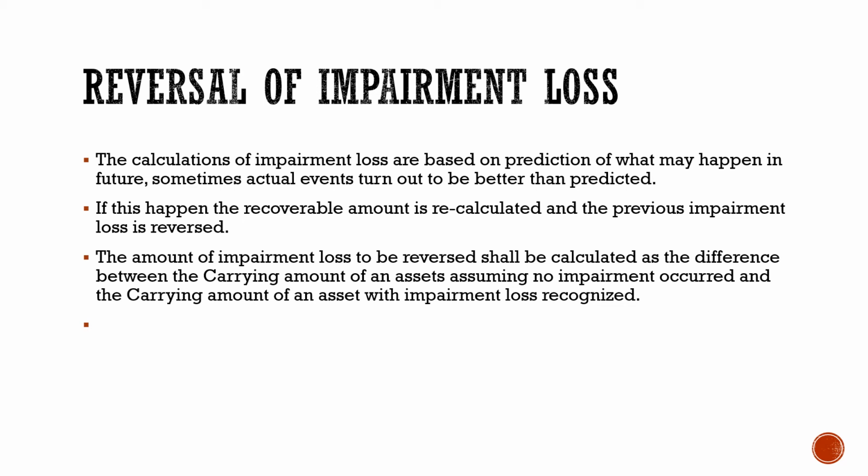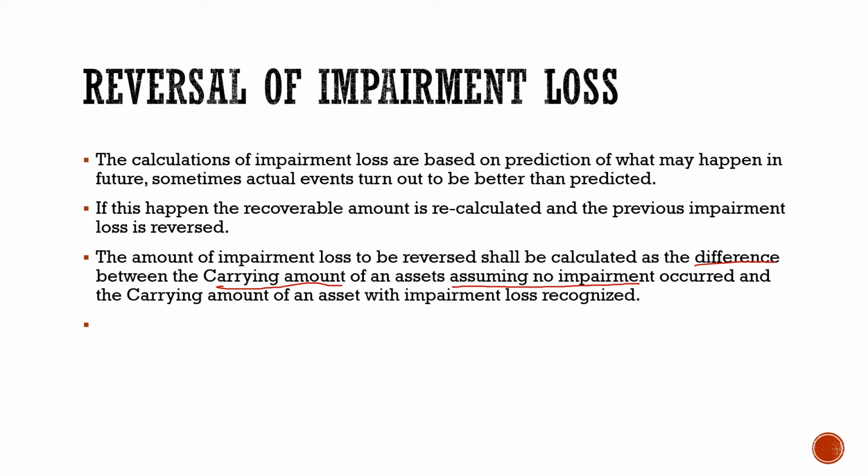So the amount for the reversal of impairment loss will be calculated by finding the difference between the carrying amount of an asset, assuming there was no impairment. Here we calculate the carrying amount of an asset up to this period by assuming that there was no impairment loss recognized by that time.